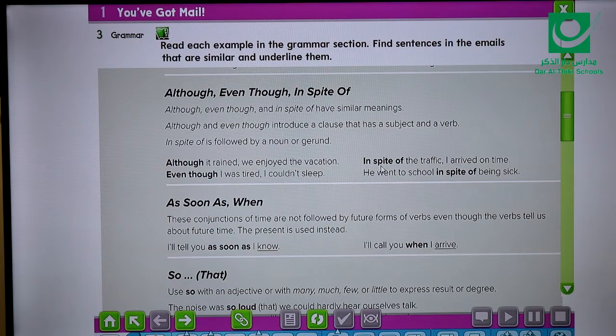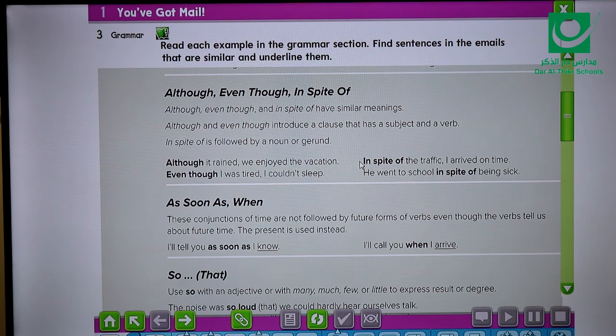What about in spite of? First of all, if I want to use in spite of in the first sentence instead of although, so I said here, although it rained, I can say in spite of the rain, in spite of raining. So don't forget, if I use in spite of, that means I need even a noun or a gerund.